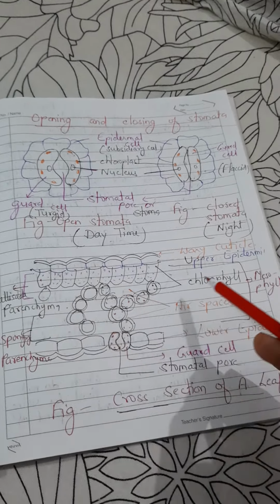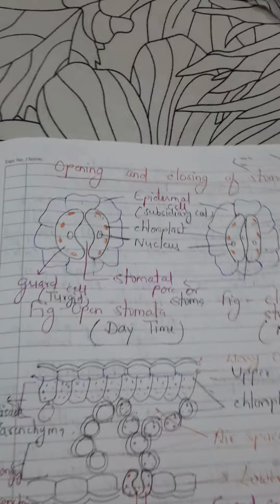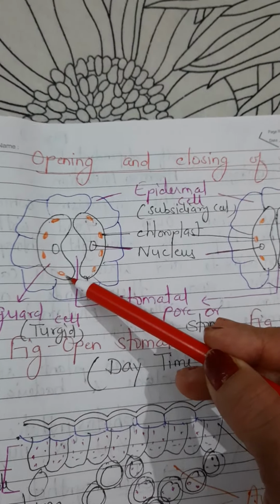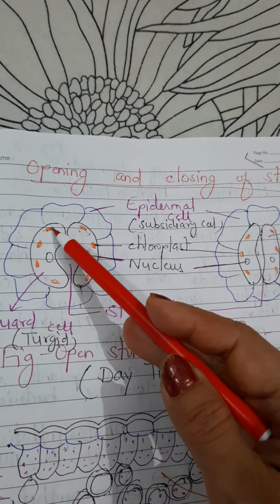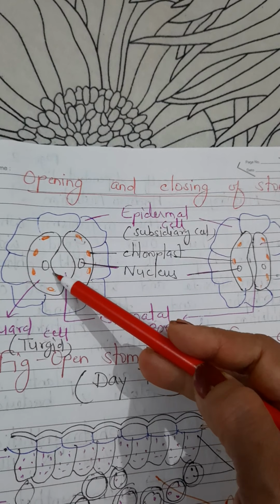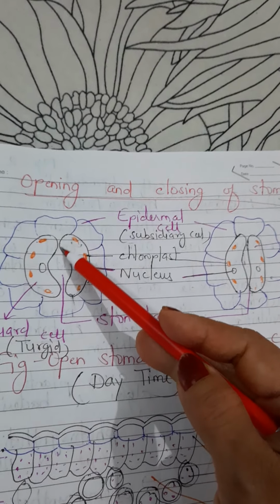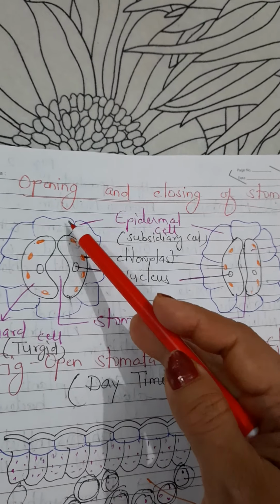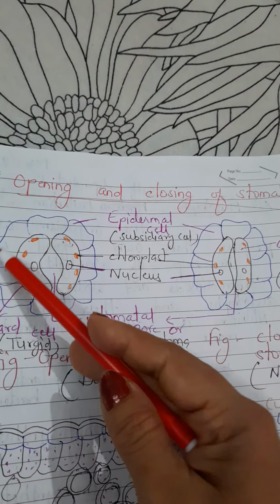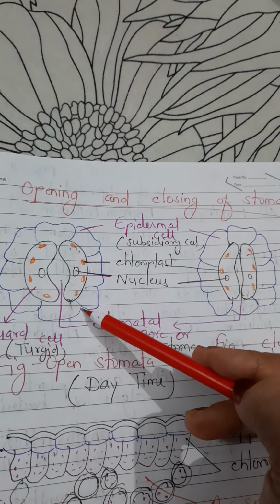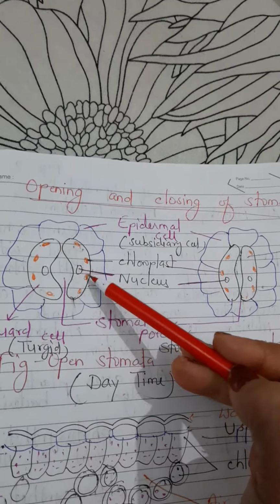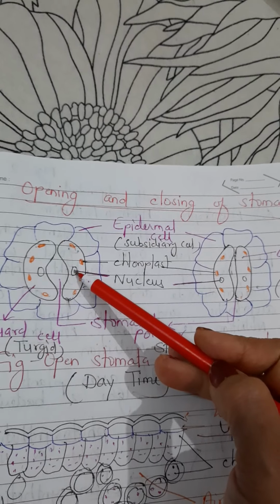Now we will see the diagram of the open and closed stomata. This is the diagram of the open stomata. A stoma is made up of two kidney-shaped guard cells. The stomatal pore is surrounded by two kidney-shaped guard cells, which are surrounded on all sides by epidermal cells called subsidiary cells. In the guard cell, chloroplast is present, which contains chlorophyll, and this is the nucleus.